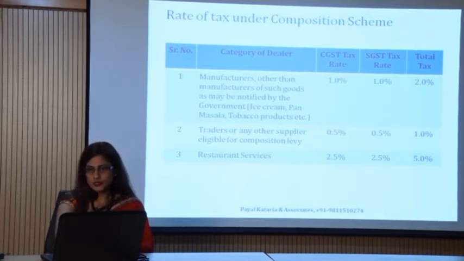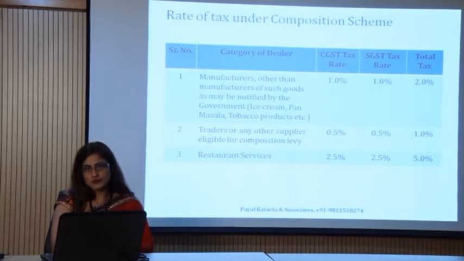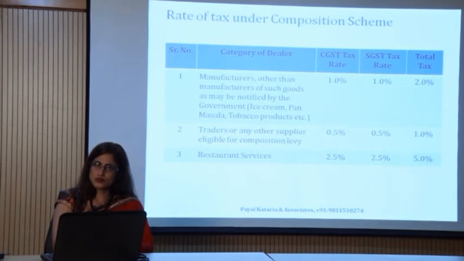Here 1% is for CGST, 1% is for SGST. Again for traders, in the 1% calculation, 0.5% is for CGST, 0.5% is for SGST. Similarly 2.5% for CGST and 2.5% for SGST in case of the restaurant services, making it a total of 5%.